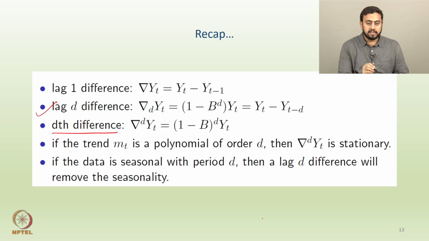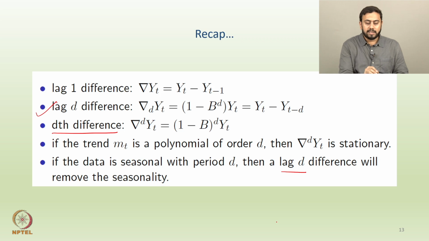While if the data is seasonal with, let's say, some period d. So period d means what? If you have monthly data, then the period is 12. If you have quarterly data, then the period is 4, and so on and so forth. So if the data is seasonal with a certain period d, then a particular lag d difference is applied, and that would remove the seasonality aspect from the series.